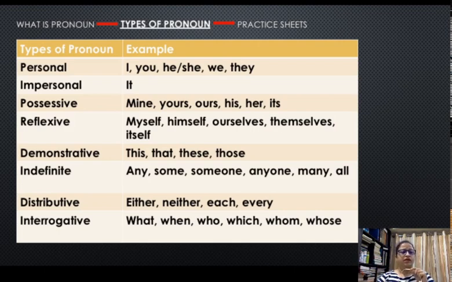Then the fourth category is reflexive pronoun. Reflexive pronouns are myself, himself, ourselves, themselves, itself, where you point towards yourself, towards the self. These pronouns show that the object of the sentence is also the subject of the sentence. For example, I did it myself.